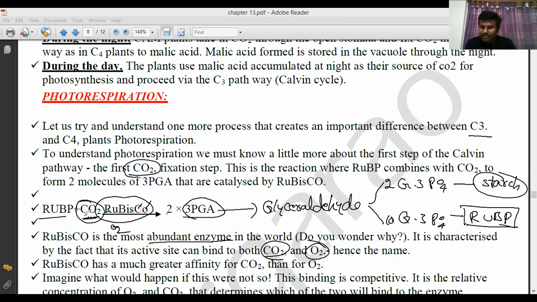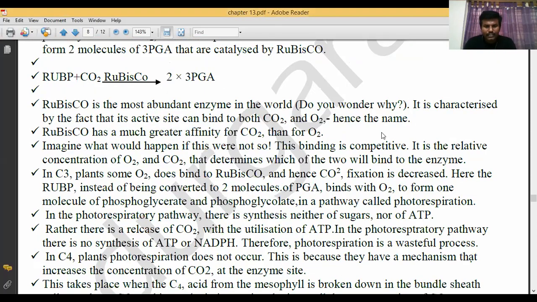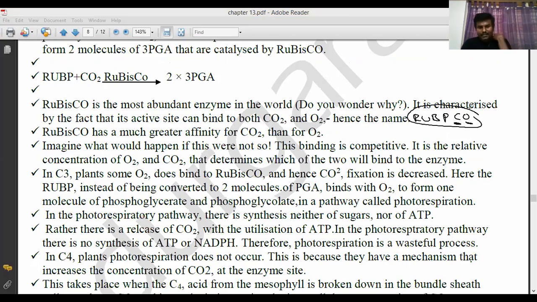Carbon dioxide and oxygen both compete for the enzyme. Hence the name ribulose bisphosphate carboxylase oxygenase. It can bind with carbon dioxide, it can bind with oxygen. That's why it is called ribulose bisphosphate carboxylase oxygenase. It is the most abundant enzyme in the whole biosphere.